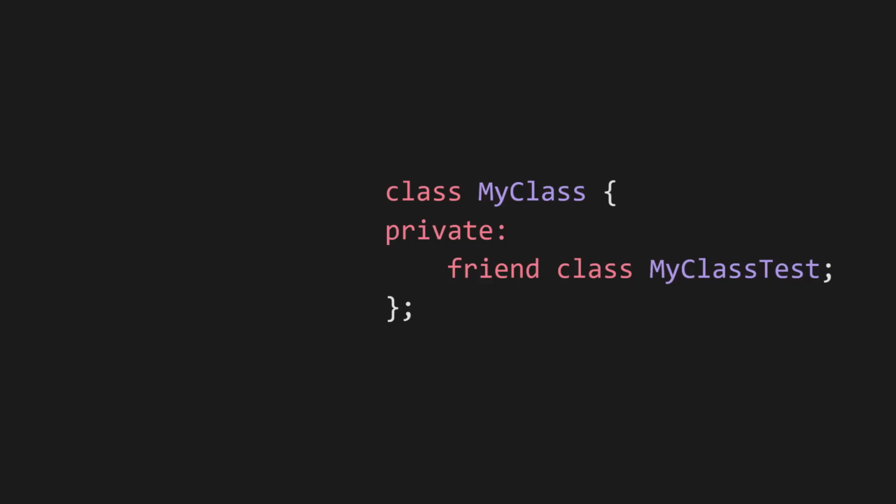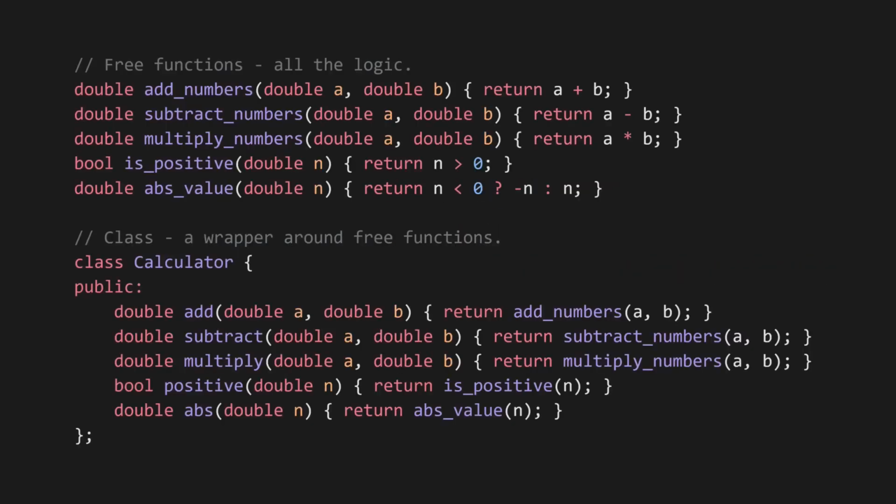Or you can make your test class a friend class of the class which you're testing. But now classes need to be aware of the classes which are being used to test them. This is poor design because it entangles the implementation details with the test infrastructure. The only sensible solution is to refactor out the implementation details into a free function and test the free function instead. So your class is basically just a thin wrapper around public data types and free functions. This is a very atypical way of writing OOP that makes some developers uncomfortable. It would be easier if there was a standard way of doing this so that developers don't need to come up with all these coding gymnastics.